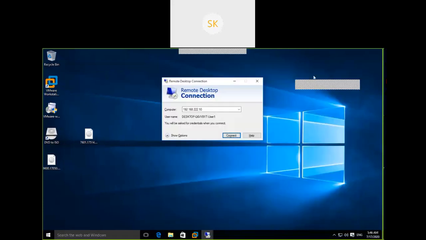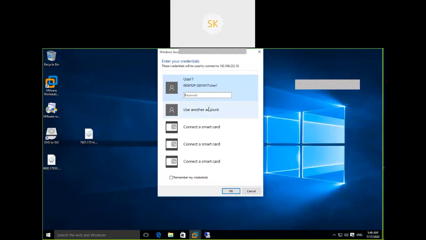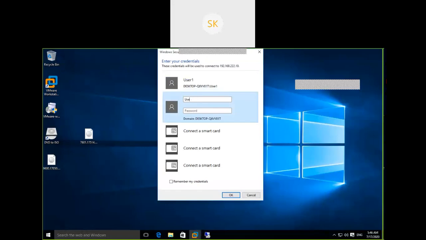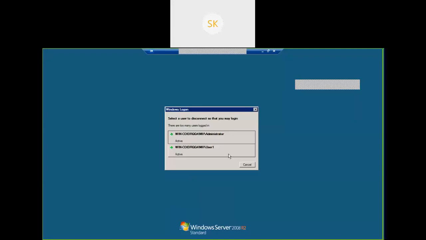Now try to log in with user 2. See here, what option it is providing.